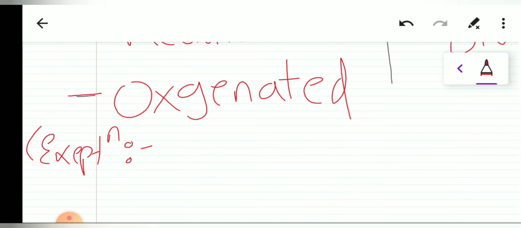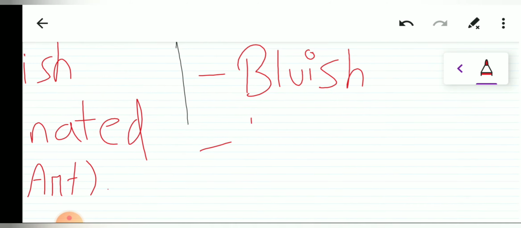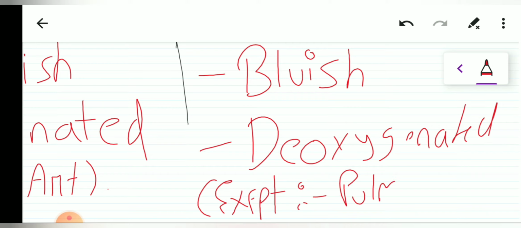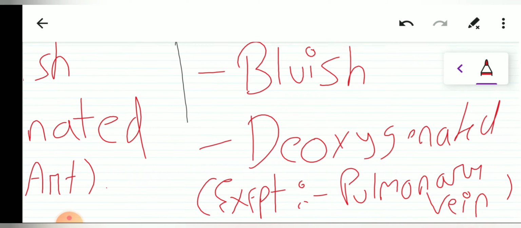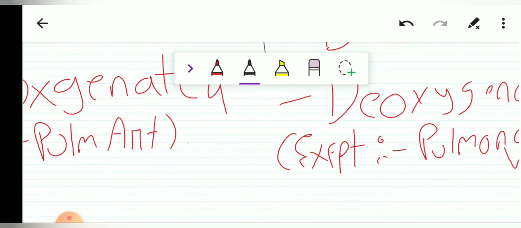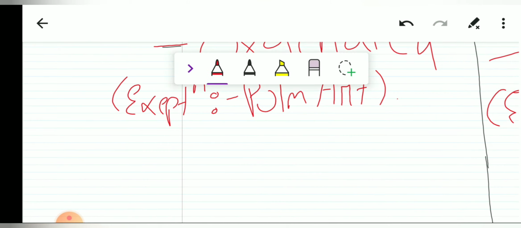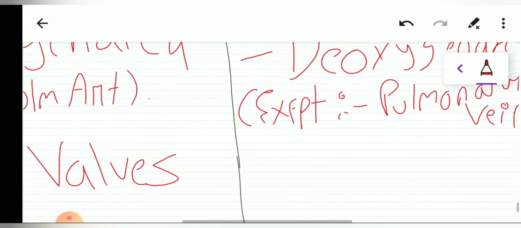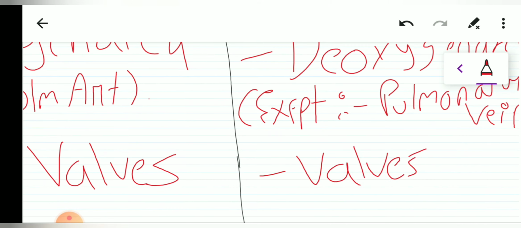Same is the case for the vein. Now, what does the vein carry? Veins carry deoxygenated blood from the whole body, but the exception is the pulmonary vein. Now, if we talk about valves, then valves are never present in any artery, but in veins we do find valves. So let us write valves. No valves are present in arteries, but in veins valves are present.